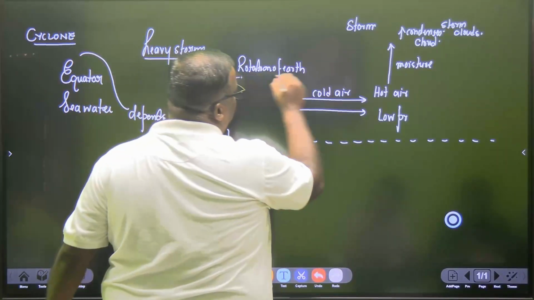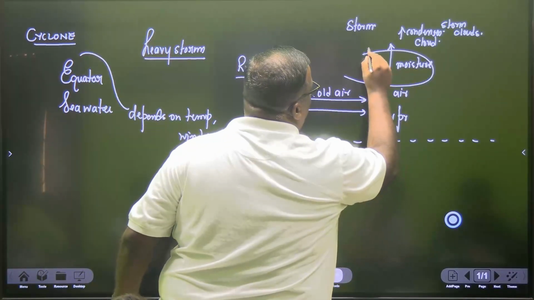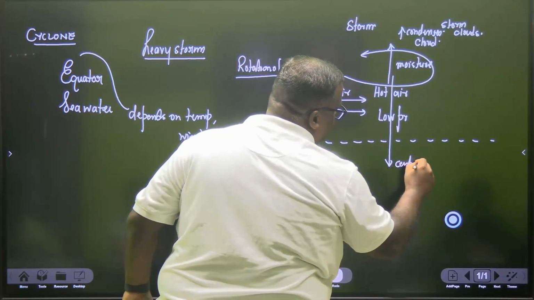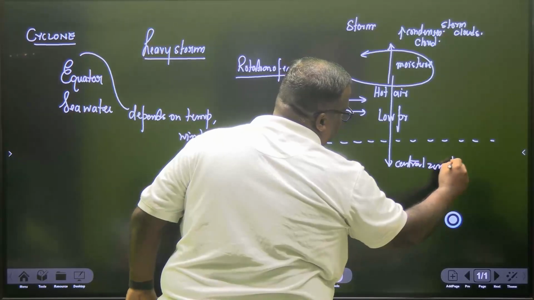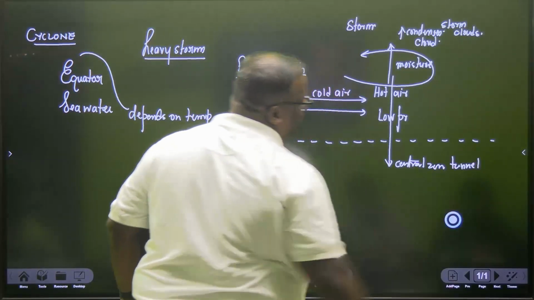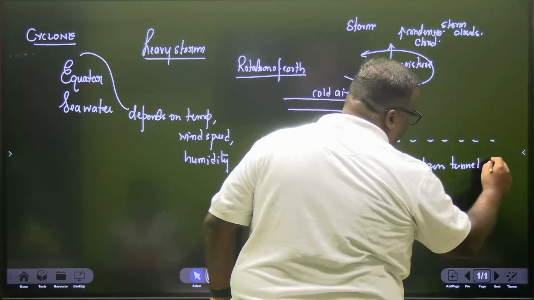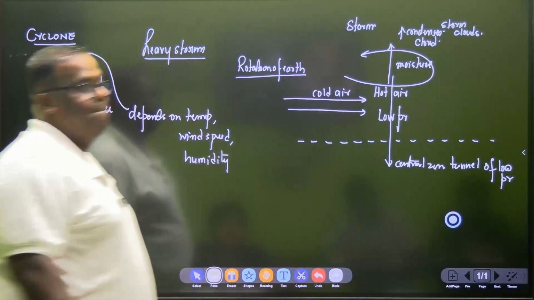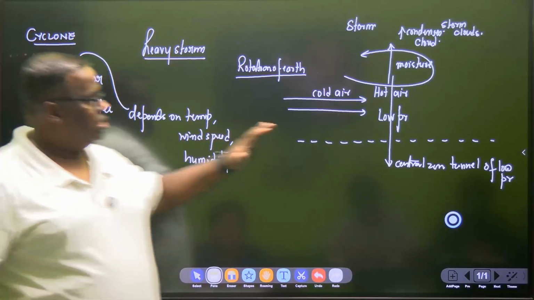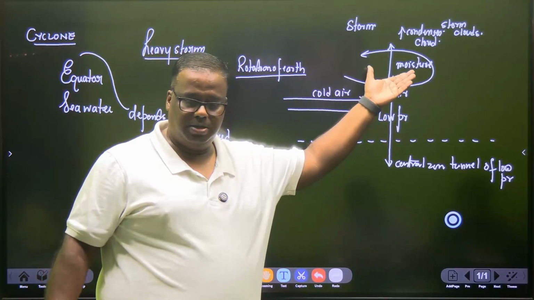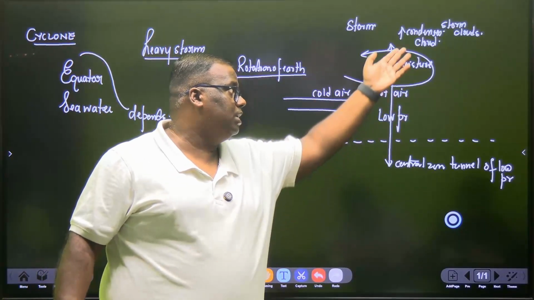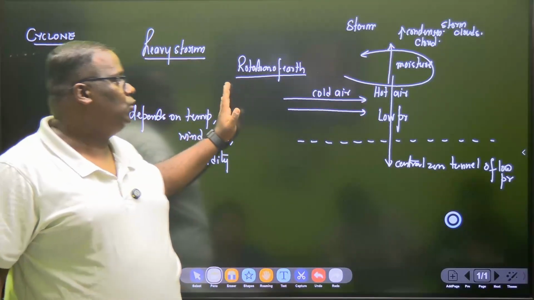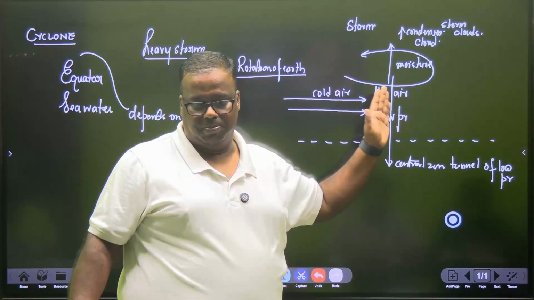So the earth's rotation starts to give it a spinning motion, and the central zone is actually a tunnel. And this tunnel is a tunnel of absolutely low pressure. ठीक है? Clear समझ में आया? First hot air rises up, cold air will take its place, hot air will create what? Clouds. This is normal formation. But here, too much hot air and the storm has started to pick up, and this will happen always on sea.